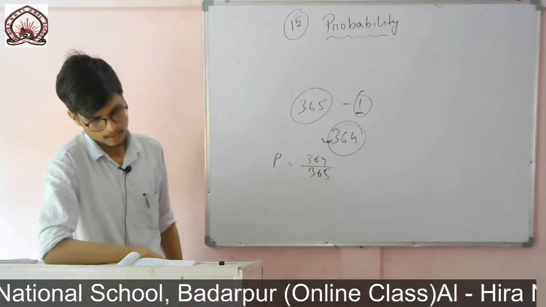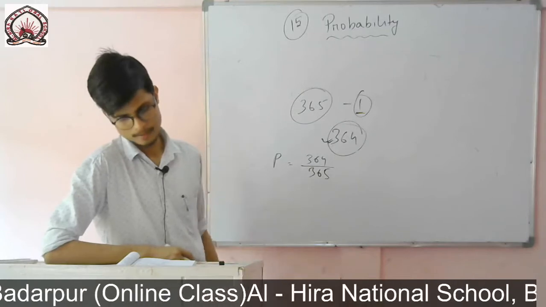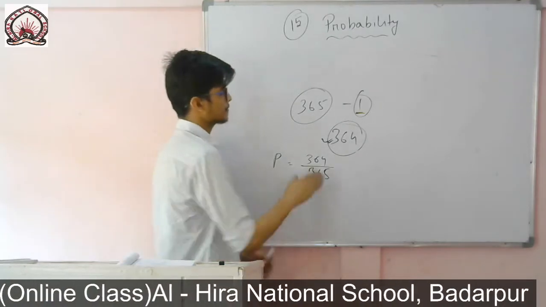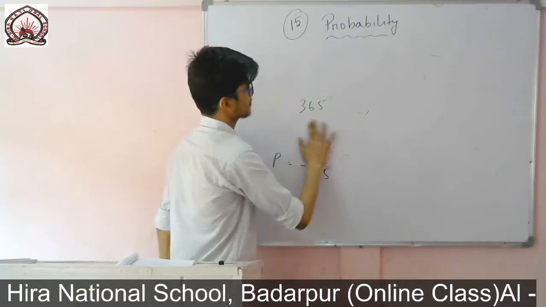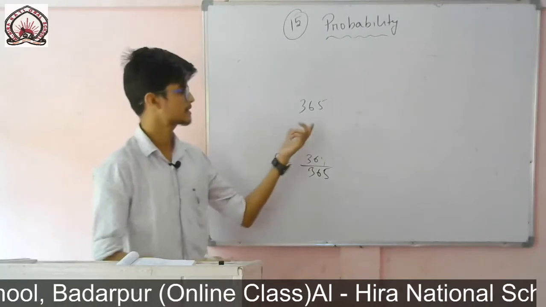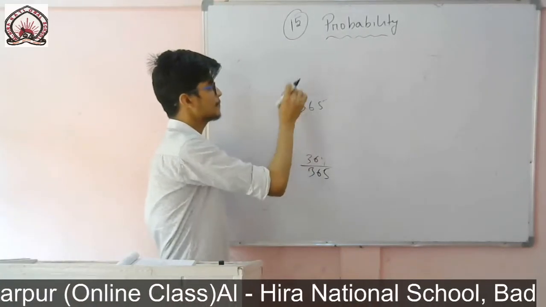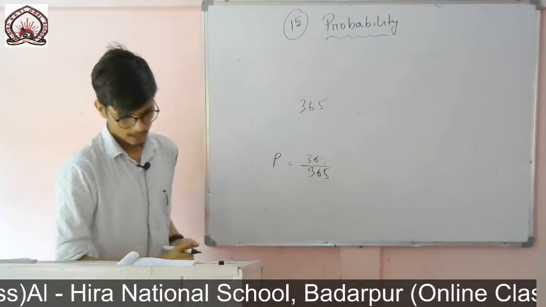The next one, probability of Sabita and Hamida having the same birthday. So if they have the same birthday, that means on the 365 days, the chance they have the same birthday, that means on every day they have the chance. So here it will be